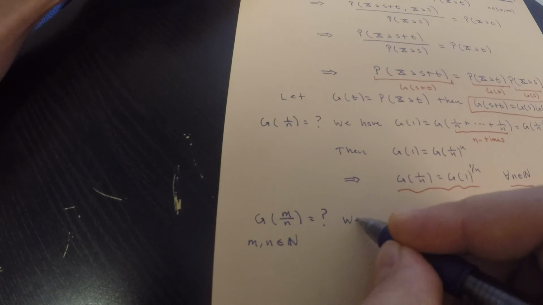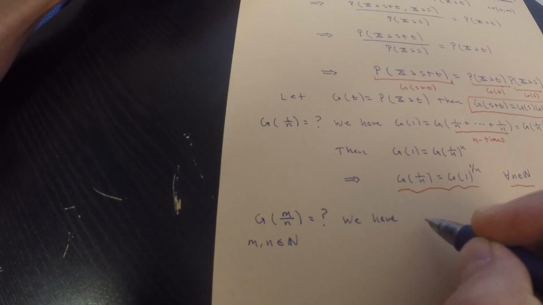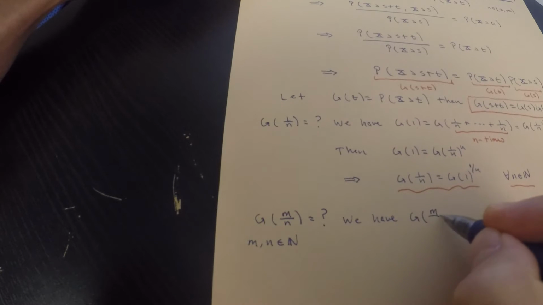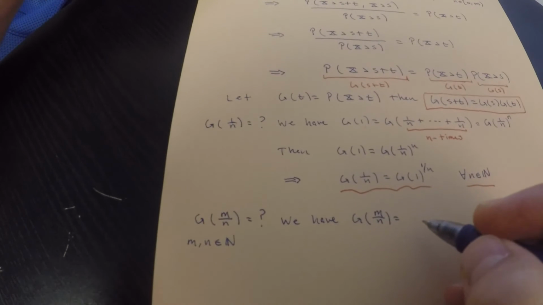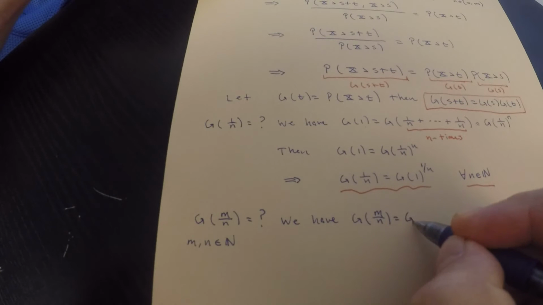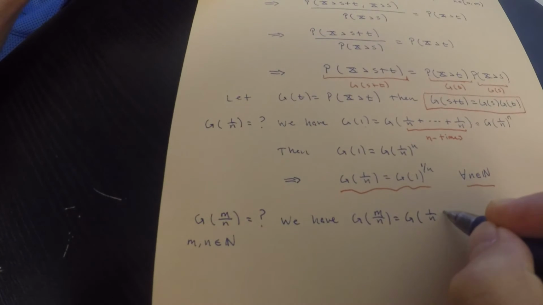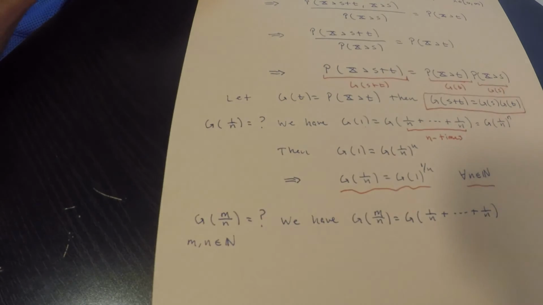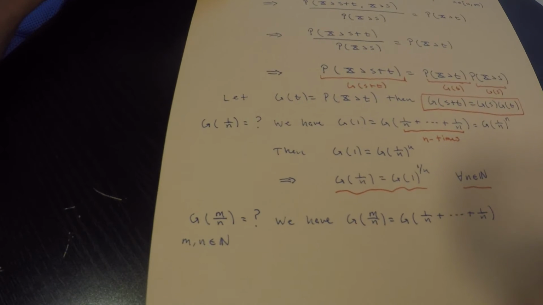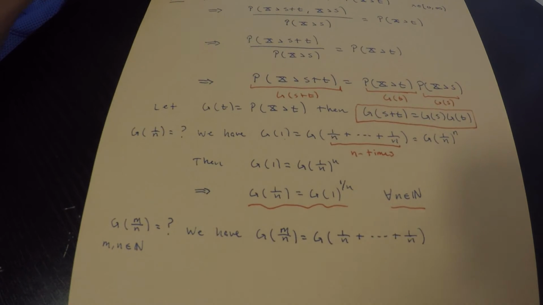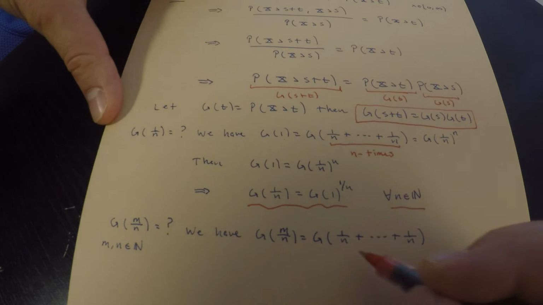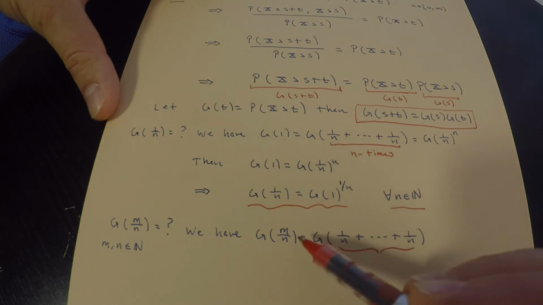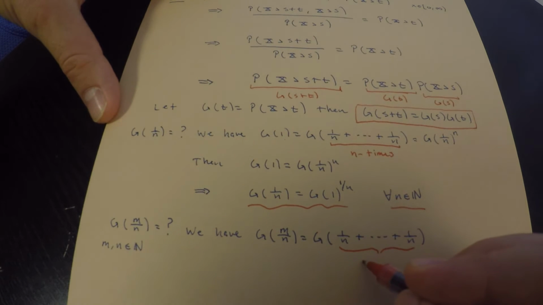We have the following. So we have that g of m over n is equal to g of 1 over n plus ... 1 over n. So what am I doing here? I'm just adding 1 over n to itself. How many times? Well, how many times do I need to add it to itself to get m over n? m times.